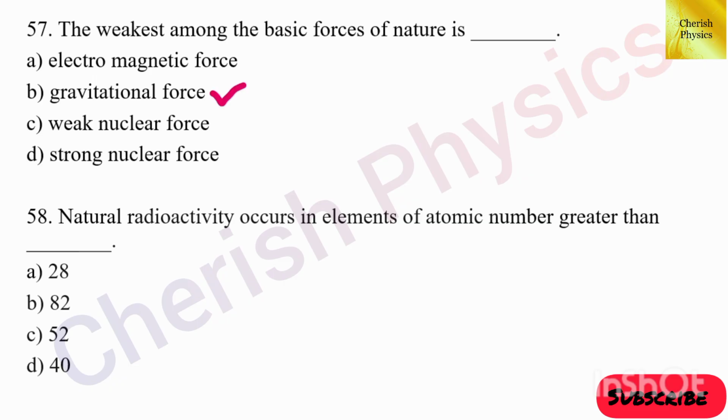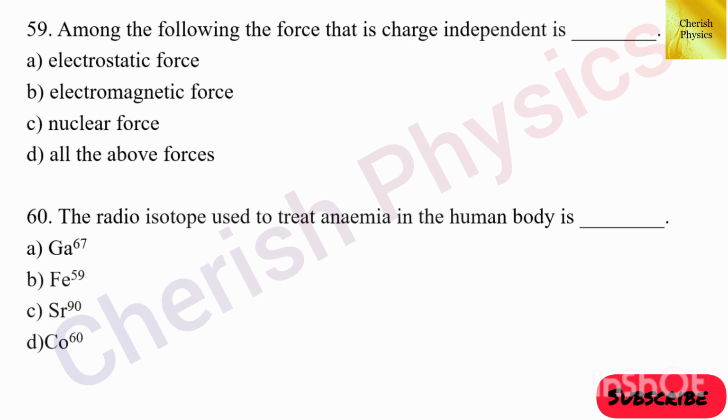58th question. Natural radioactivity occurs in elements of atomic number greater than dash. The answer is option B, 82. 59th question. Among the following, the force that is charge independent is dash. The answer is option C, nuclear force.